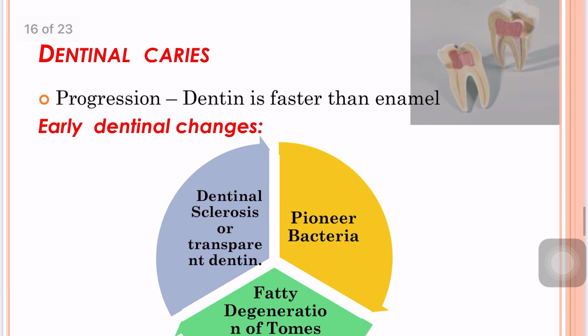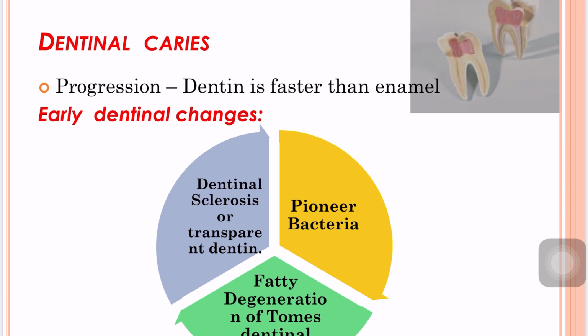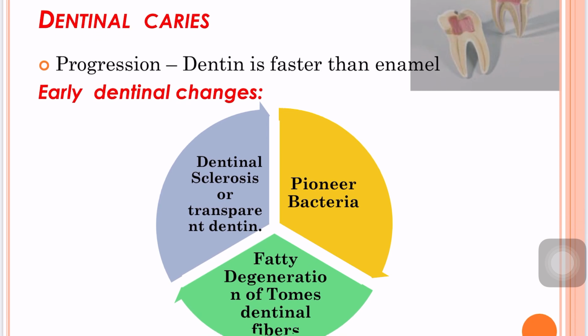Next is dentinal caries. The progression of caries in dentin is twice as fast as compared to that of enamel. Coming to the early dentinal changes, the alteration in dentin due to the initial penetration by the caries is dentinal sclerosis or transparent dentin. This dentinal sclerosis is a reaction of the vital dentinal tubules and vital pulp which results in calcification of the dentinal tubules that tend to seal them off